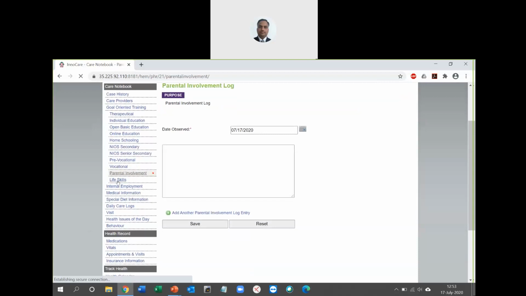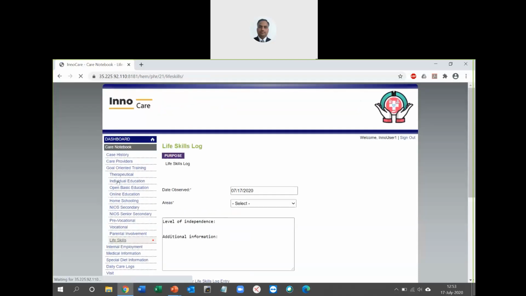Coming to the next one, which is the life skills section. Life skills also talk about the level of independence for my different life skills. Again, areas here are self-help, academics, general knowledge. All this data again is predefined. You also have social skills: what is the level of independence for my social skills? I might be poor at social skills.